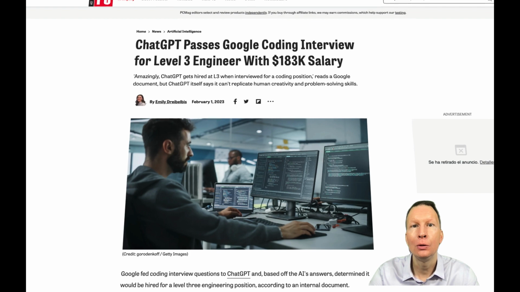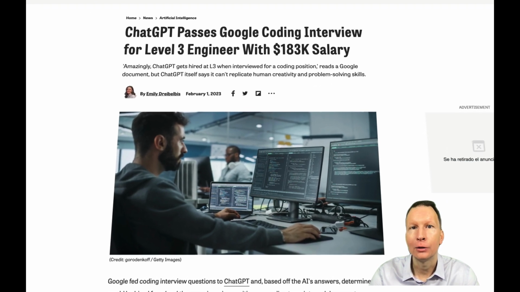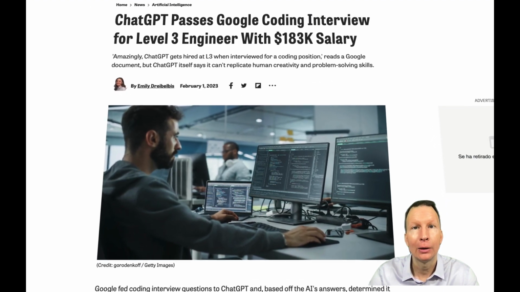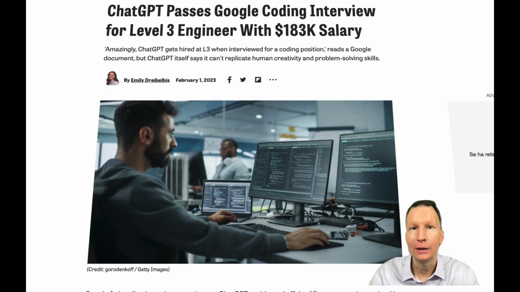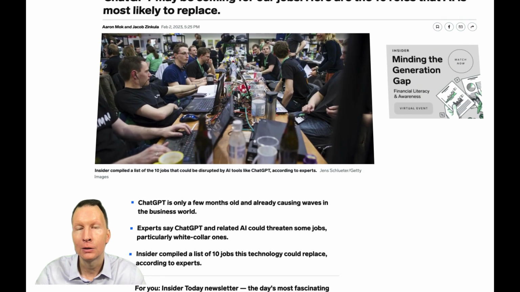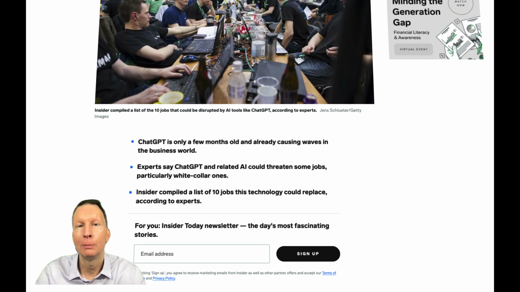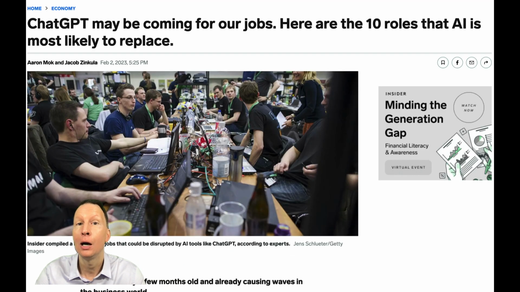Right now, there was a news that Google would hire ChatGPT and give it a big salary because it can do so many things. There are also a lot of fears that in many sectors, people will be laid off because they don't know how to use these AI tools. This is something I have been saying for the last 7 years, that AI will totally disrupt working life.